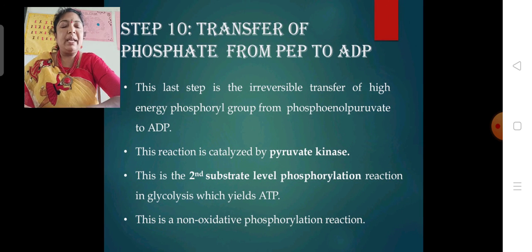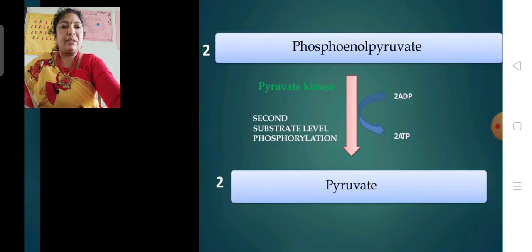The last step is the transfer of phosphate from phosphoenolpyruvate to ADP. It is the irreversible transfer of a high energy phosphoryl group from phosphoenolpyruvate to ADP. This is a dephosphorylation reaction catalyzed by pyruvate kinase. This is the second substrate level phosphorylation in glycolysis, which yields ATP. It is a non-oxidative phosphorylation reaction.